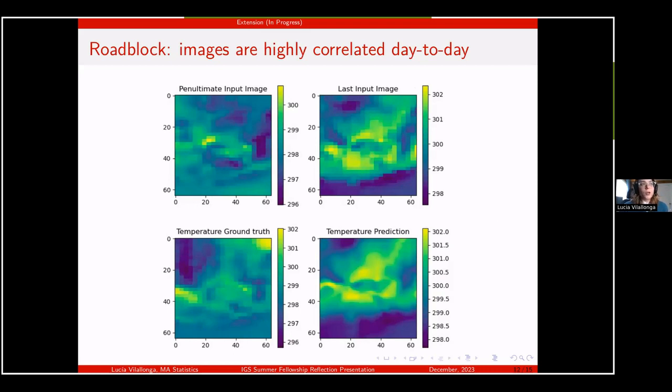Some examples of what we're trying are inputting more variables than just temperature and wind. We're trying to simplify the loss function and simplify the architecture itself. And hopefully eventually we'll have something that does reach the goal of improving weather prediction with a combined method of physics and data-driven approaches.